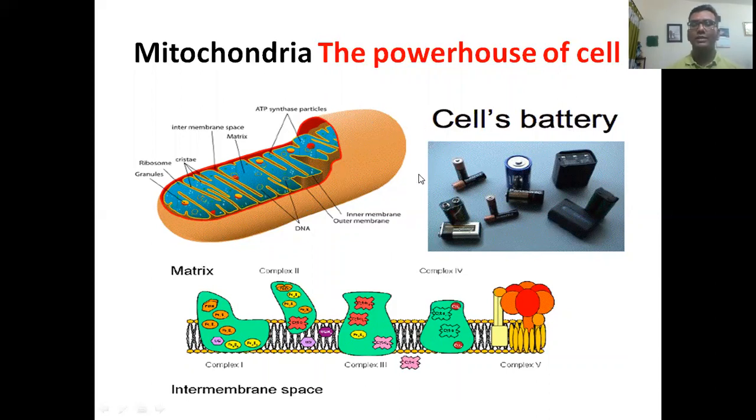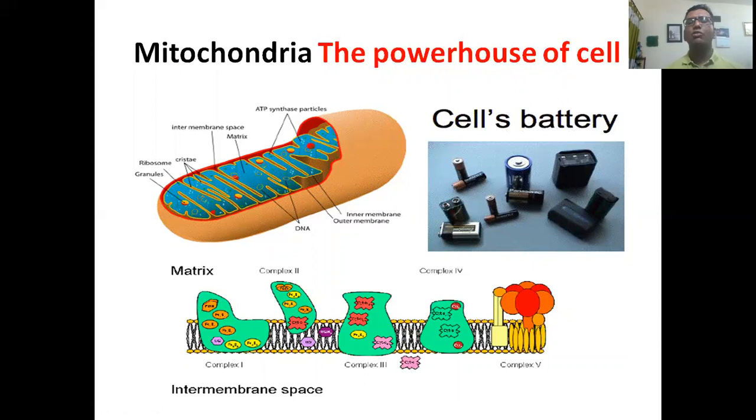Here, mitochondria is considered as the cell of a battery, that means power supplier. The power is produced by the Krebs cycle, then oxidative phosphorylation, then the electron transport system, and the energy or ATP is produced,